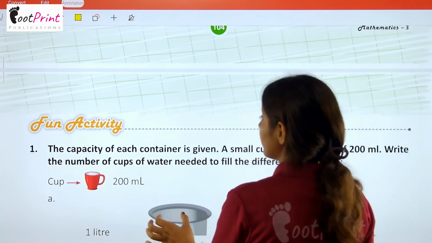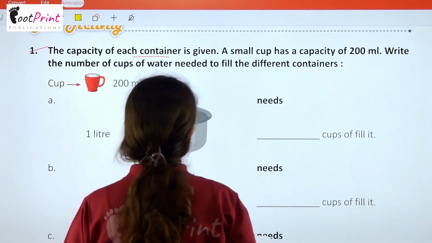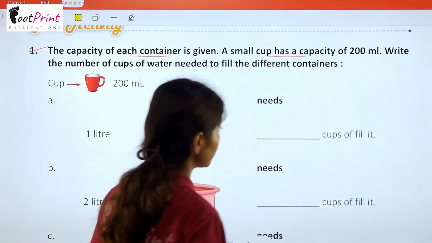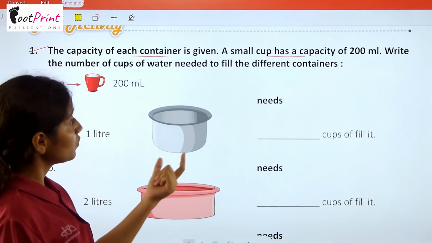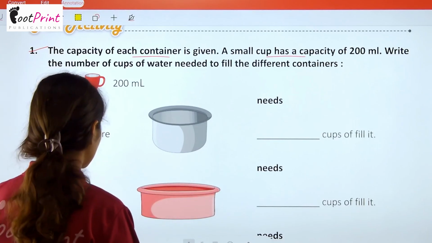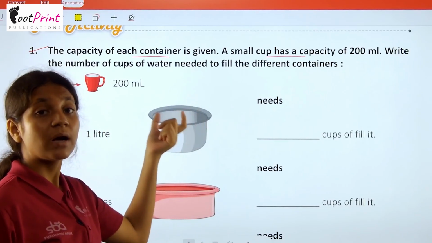Now we have the fun activity of this chapter. The capacity of each container is given. A small cup has a capacity of 200 ml. Write the number of cups of water needed to fill the different containers. So this is 1 liter and this is a cup which is of 200 ml.